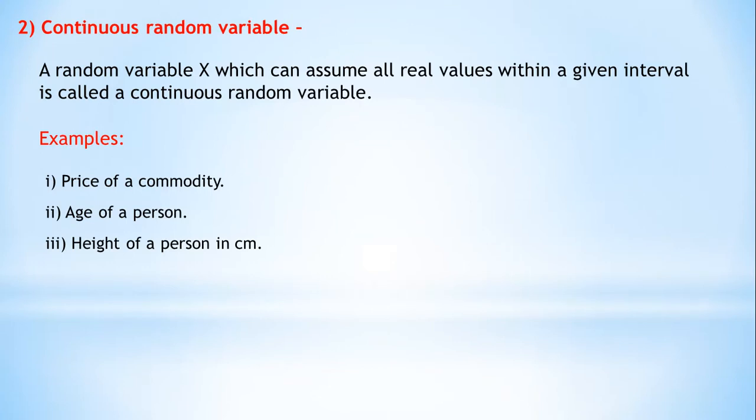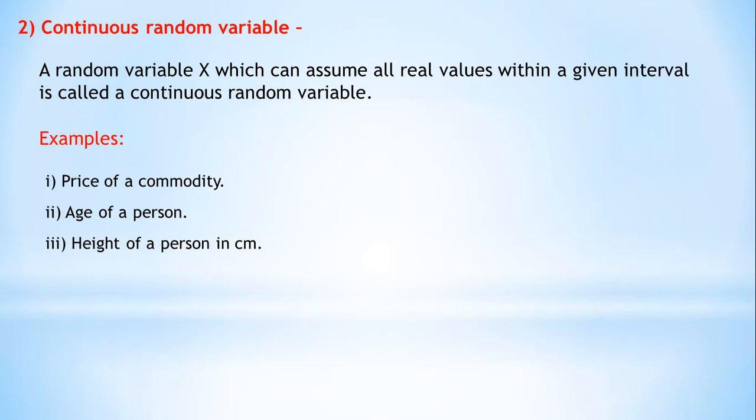For example, price of a commodity, price in rupees, or age of a person. Age can be 5.4, 5.6, 5.7, like that. Age of a person, or height of a person in centimeters. So these are a few examples of continuous random variables.